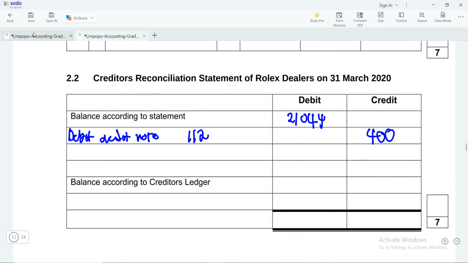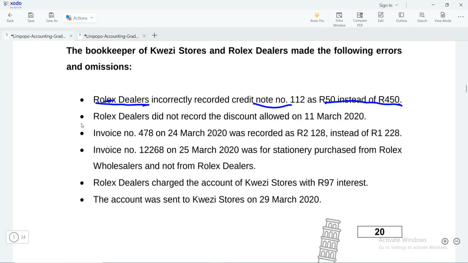And then the next adjustment says that Rolex dealers did not record the discount allowed on 11 March 2020. So meaning that on the statement that discount was not recorded.